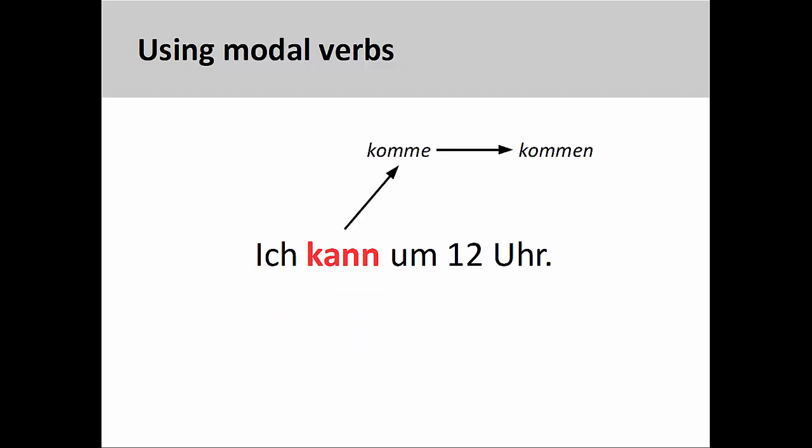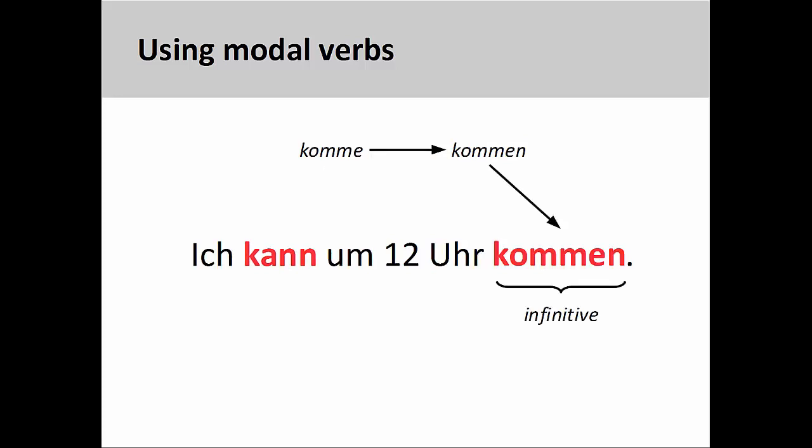The verb that used to be in the second position is removed from the sentence and, since it no longer needs to agree with the subject of the sentence, reverts to its infinitive form. This infinitive form is then inserted at the very end of the sentence. Ich kann 12 Uhr kommen. I can come at 12 o'clock.